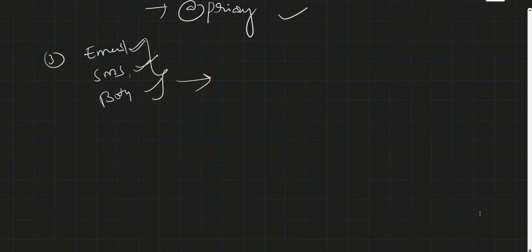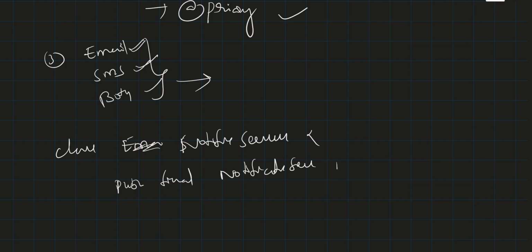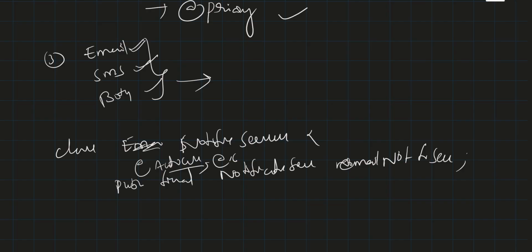When you are injecting in the service class, here we can write: public final NotificationService emailNotificationService, with @Autowired and @Qualifier called email.